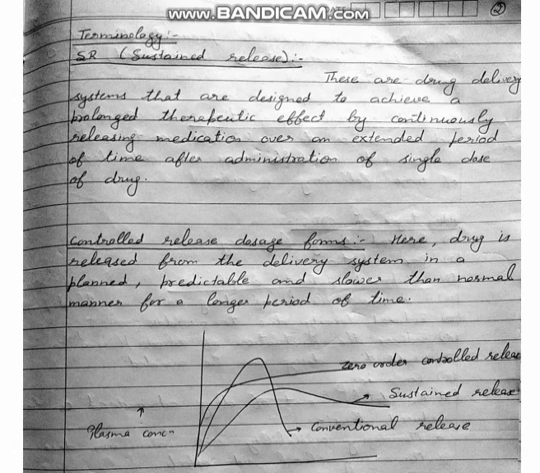It means here after taking the drug, it will go into the body, and from there it will release slowly, but the rate is not determined, only the release rate is delayed. So this type of formulation is called sustained release. Another type of formulation is controlled release. Here, drug is released from the delivery system in a planned, predictable, and lower than normal manner for a longer period of time.